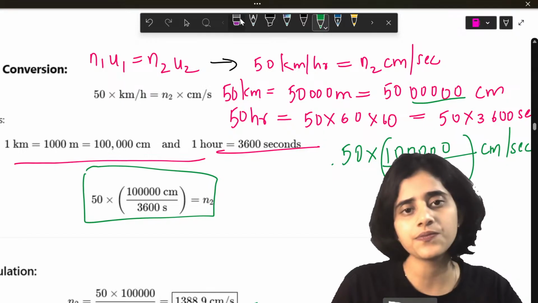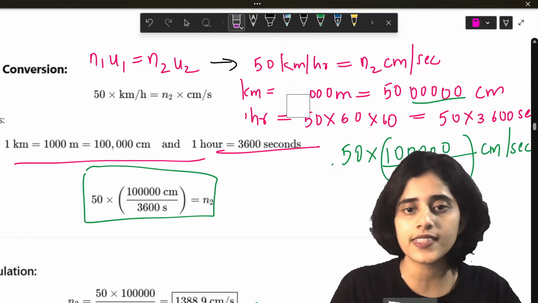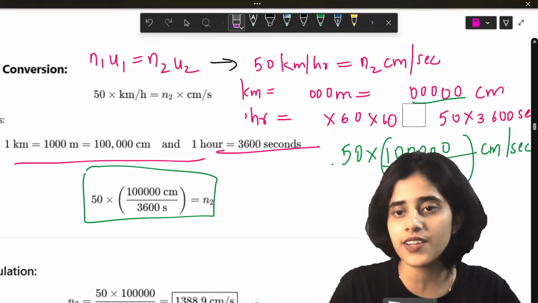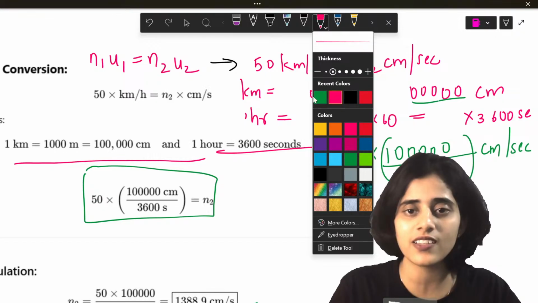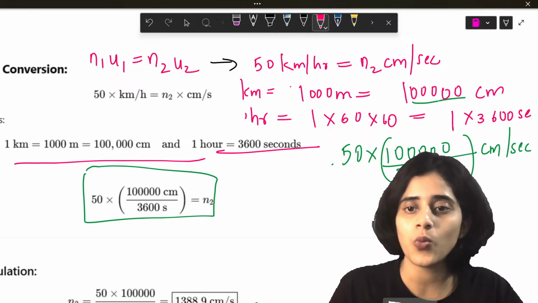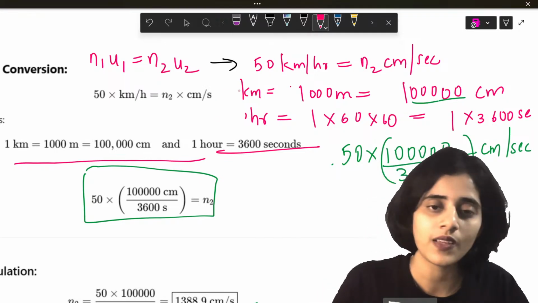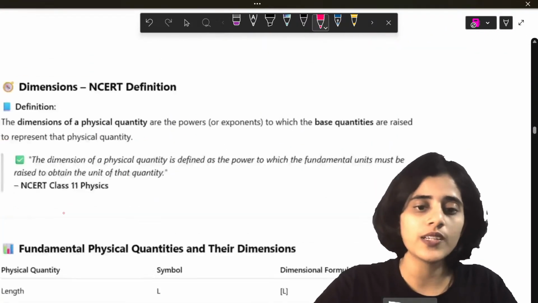So here, I think I should put 1 itself. Otherwise, you might be very confused. You'll be like, ma'am, 50 there, 1 here. What is happening? 1000 meters, 1, 1, 1, 1.